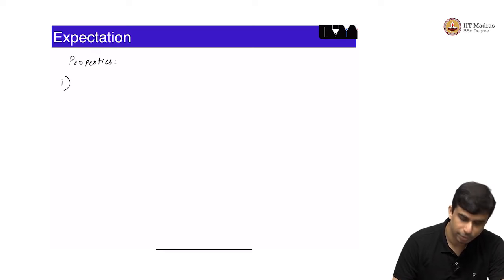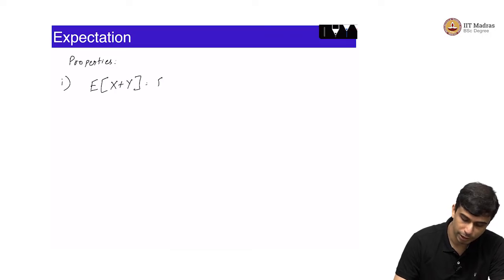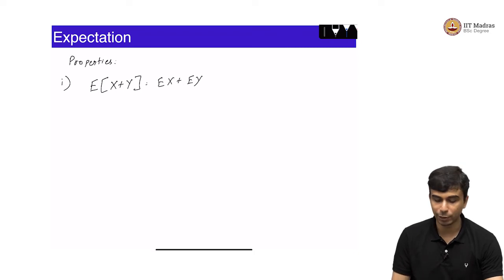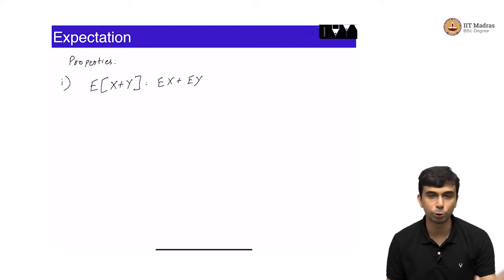The first property is linearity of expectation. You have two random variables X and Y, and the expected value of X plus Y is equal to EX plus EY. This is one of the most basic properties of expectation. X and Y can be any two random variables, of course they must be from the same experiment. You can't have two different experiments and compare random variables.